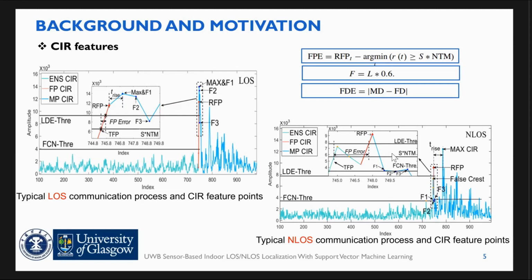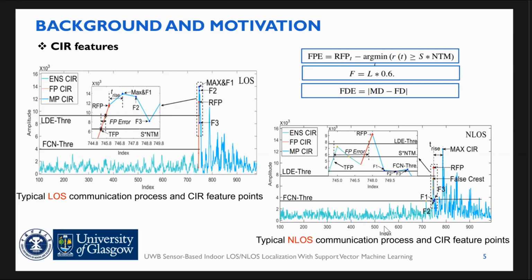The second feature is the first path error. We use a small constant threshold together with the environment noise level to calculate the first path signal, and calculate the difference between the new first path time and the UWB reported first path time. In LOS it's tiny, as the LOS is stable, and in NLOS, due to the weakened true first path signal, it is more than in LOS.